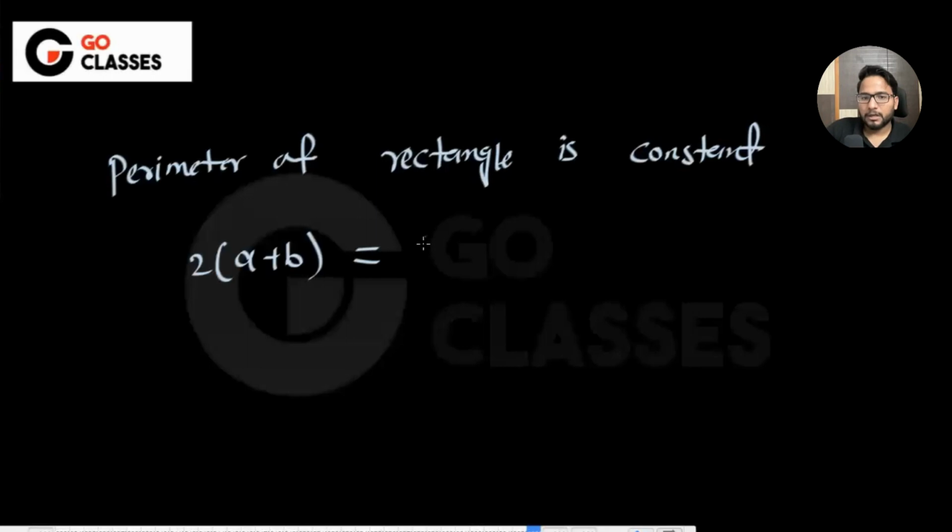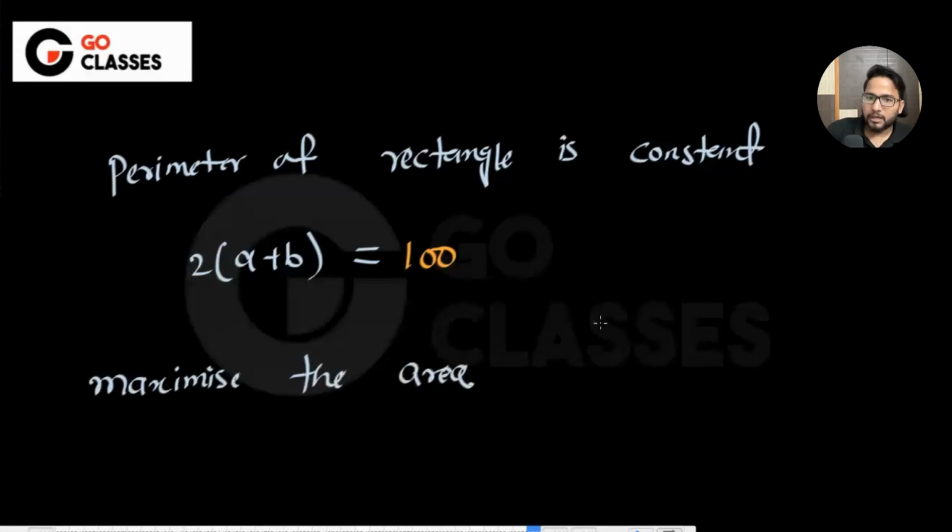Let's suppose this is some constant number, maybe 100. And then they ask you that if you want to maximize the area, then it means the area must be a into b. Then what should be the values of a and b? Can you tell me?